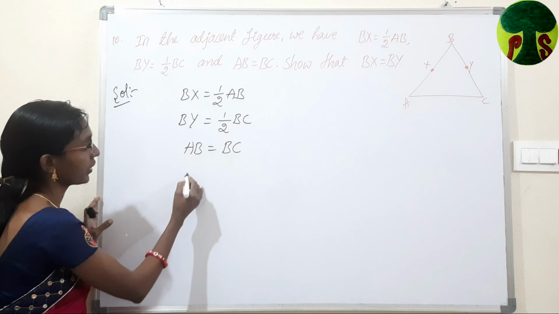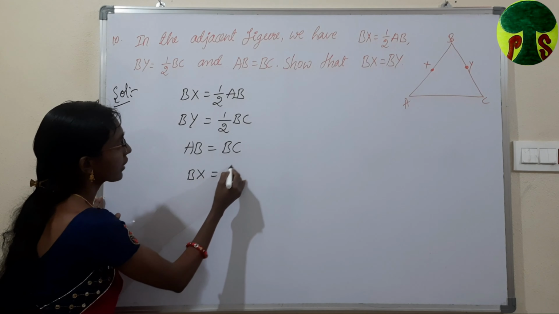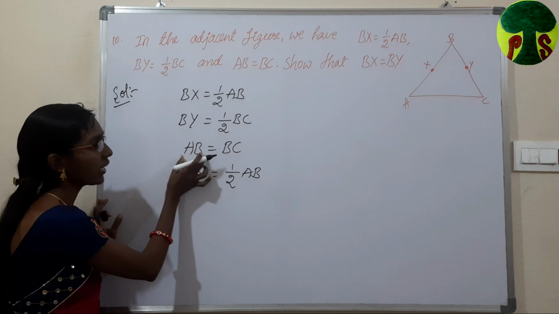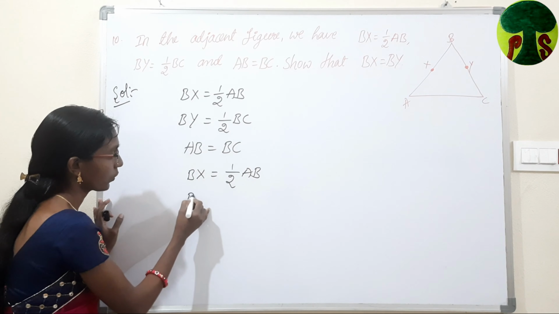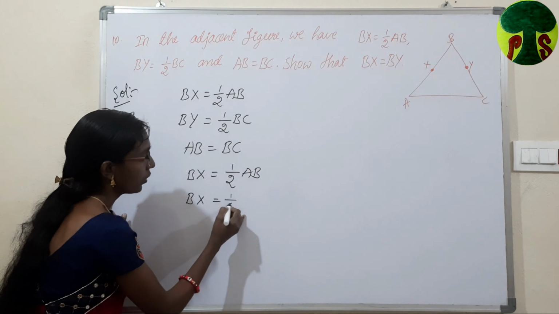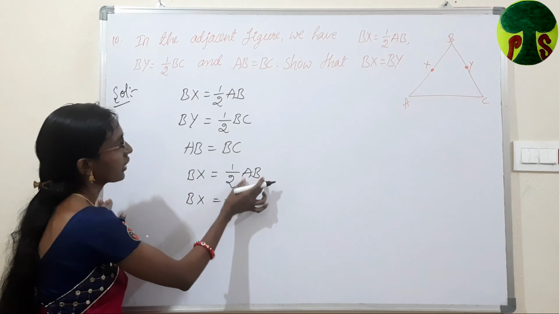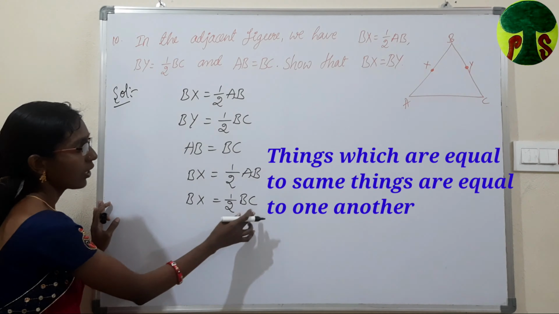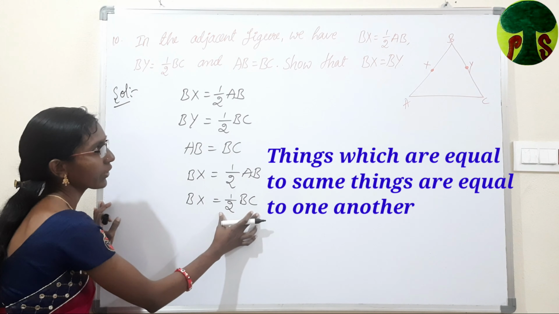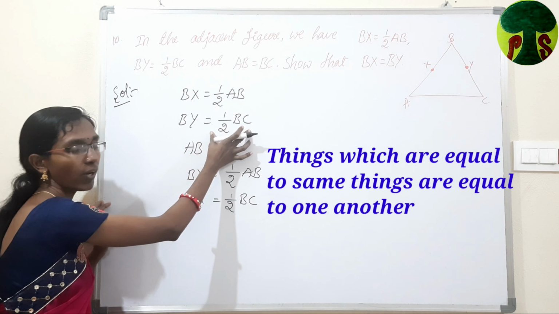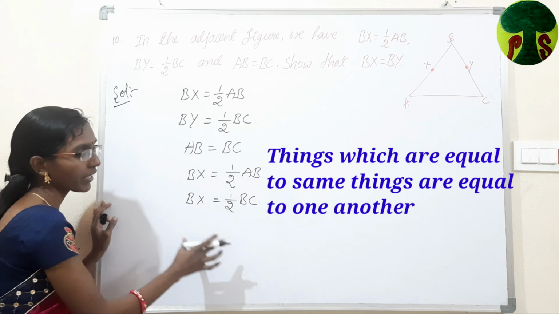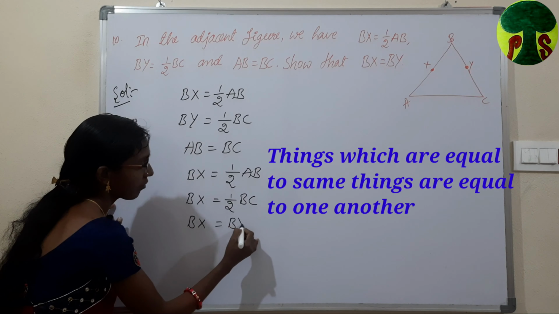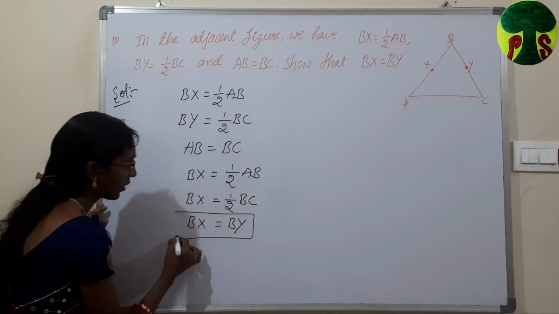I am taking this statement, BX is equal to 1 by 2 AB, but AB is equal to BC. So BX is equal to 1 by 2, and in the place of AB we write BC, 1 by 2 BC. BX is equal to 1 by 2 BC and BY is equal to 1 by 2 BC. From this we can write that BX is equal to BY. This is the required proof.